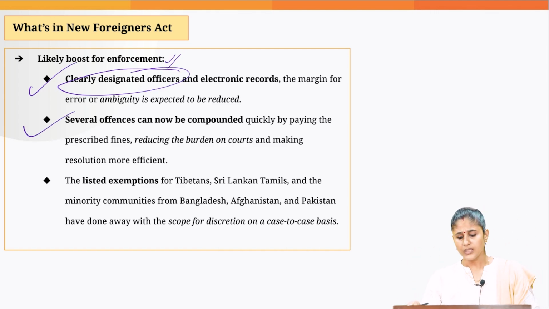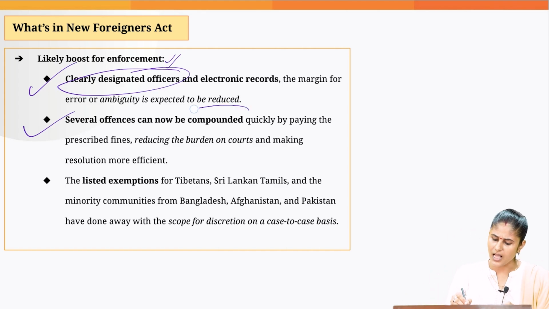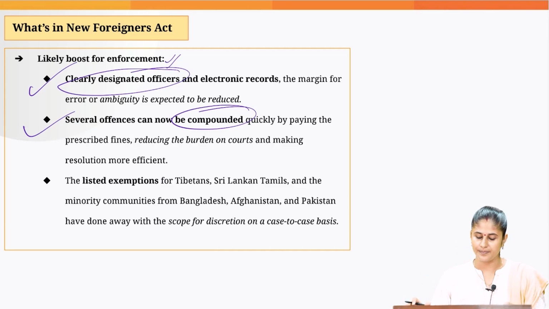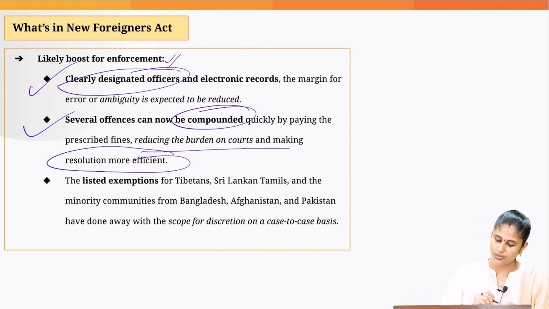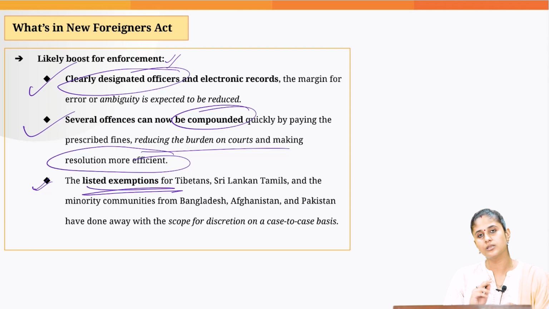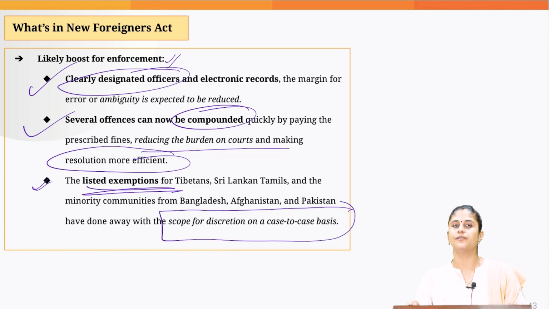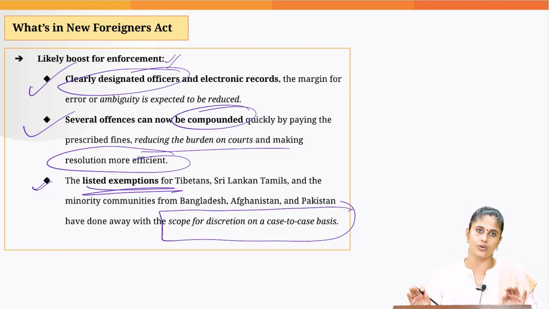Then we have made various offences compoundable. That means out of court settlement is allowed, you just have to pay a fine. This is going to reduce the burden on the courts in India and would make the resolution more efficient. And then we have clearly listed the exemptions for different categories of refugees, minority refugees, etc. This would address the ambiguity that we had previously. So, local variations would not be there.